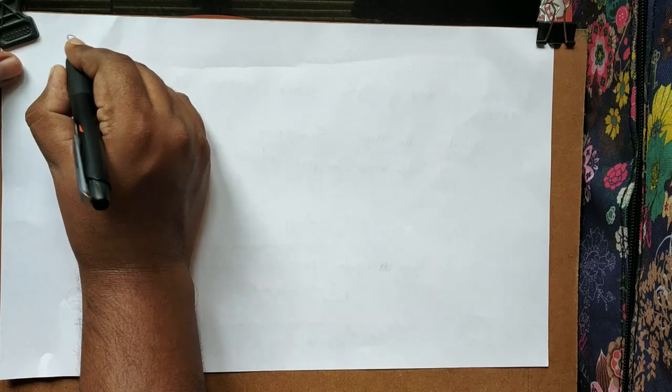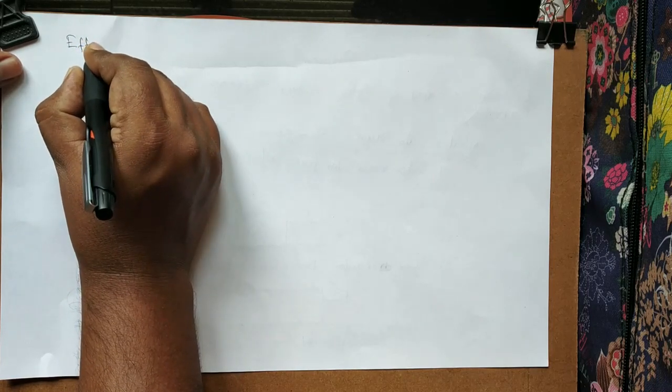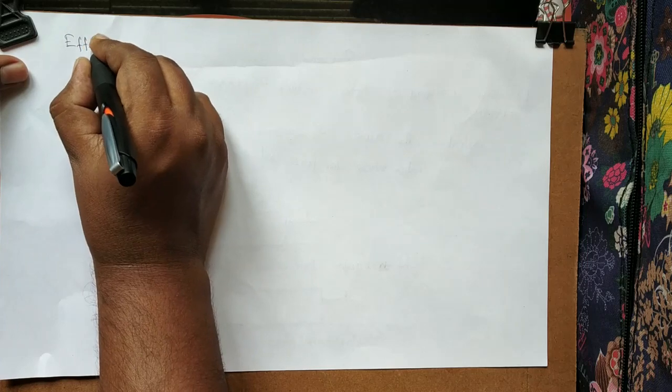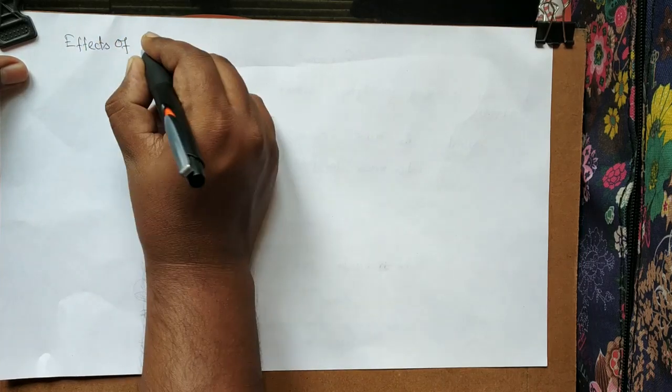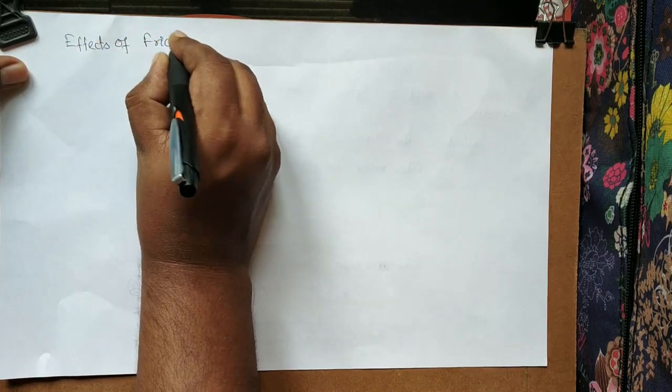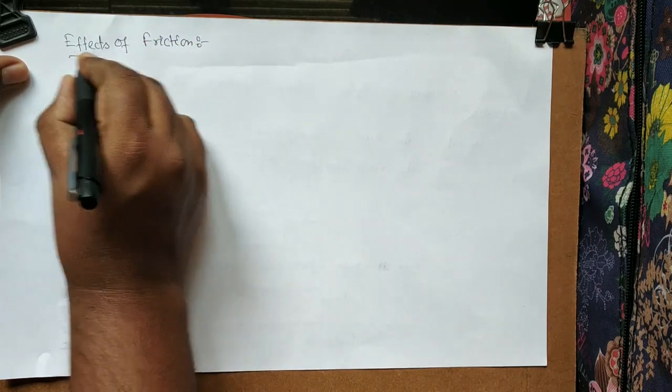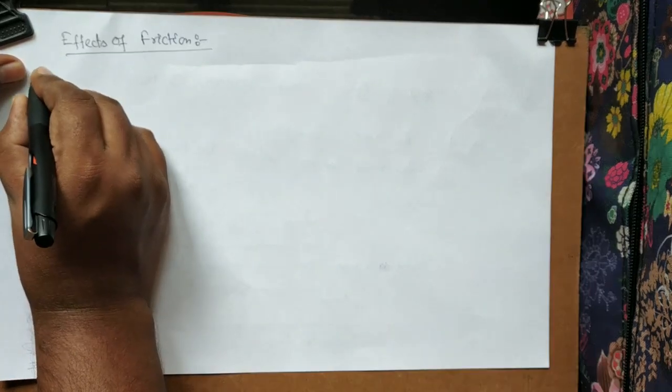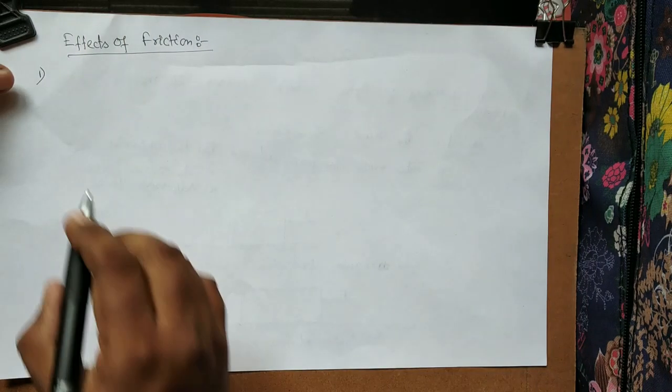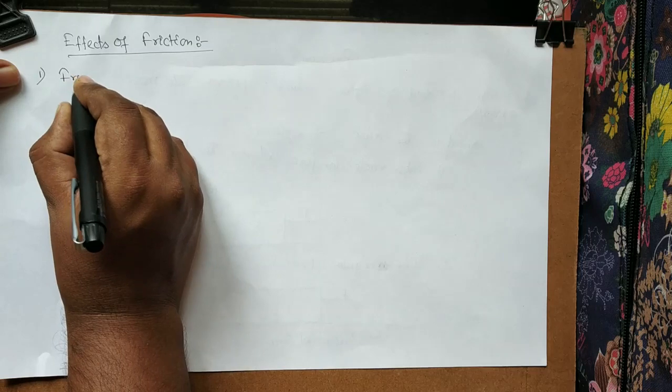Next, we have to see the effects of friction. So what will happen due to the frictional force? Whenever I talk about friction, friction means the frictional force itself. So frictional force and friction are the same thing. So, effects of friction. The effects we have seen almost in front of us. Number one, friction opposes motion.